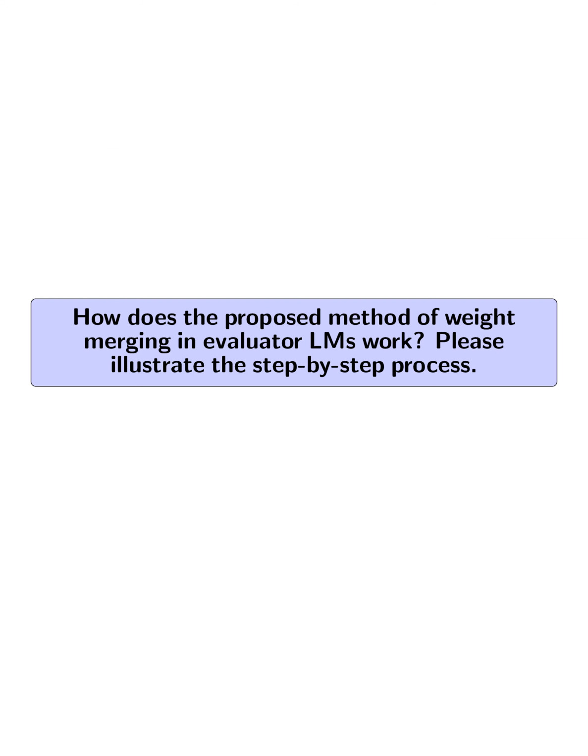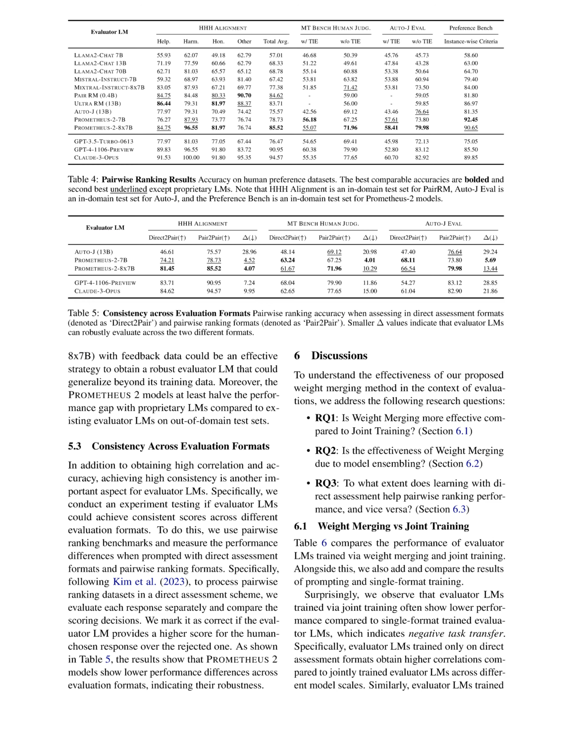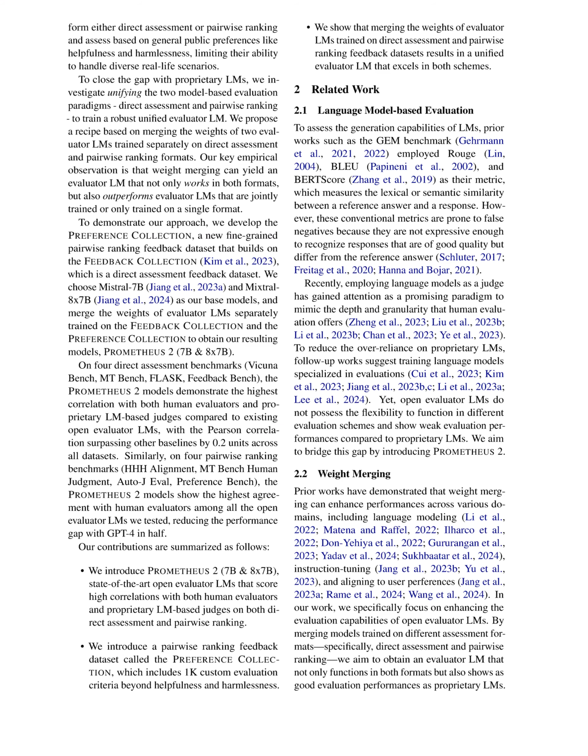How does the proposed method of weight merging in evaluator LMs work? Please illustrate the step-by-step process. The proposed method of weight merging in evaluator LMs works by training two separate evaluator LMs on direct assessment and pairwise ranking feedback datasets. First, two base models, Mistral 7B and Mixtral 8x7B, are separately trained on the feedback collection and the preference collection datasets.